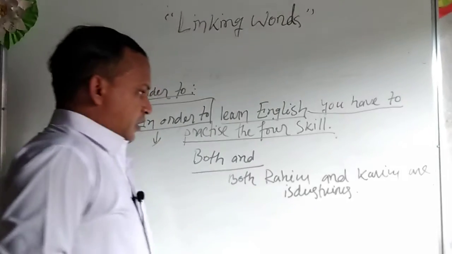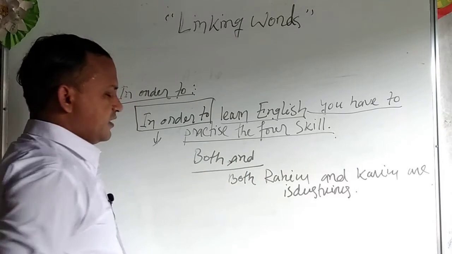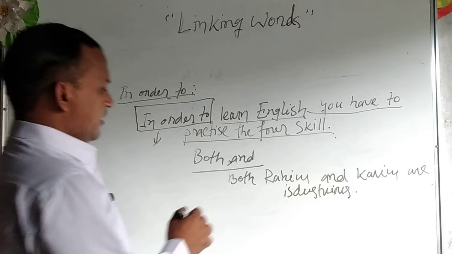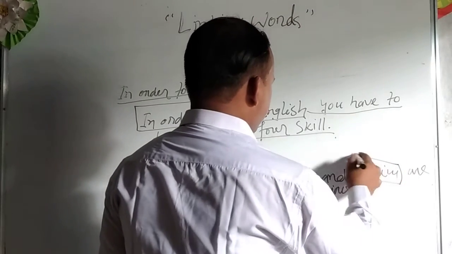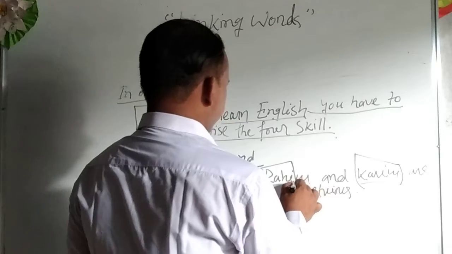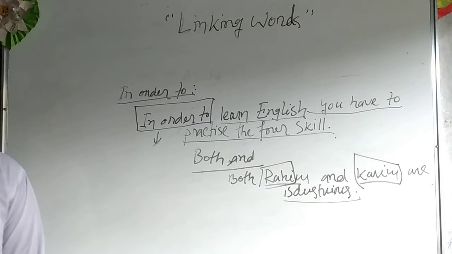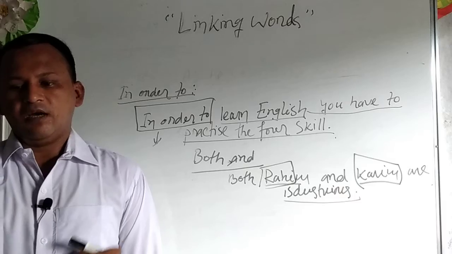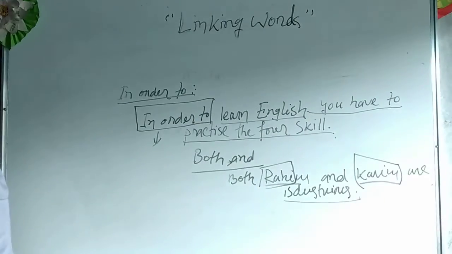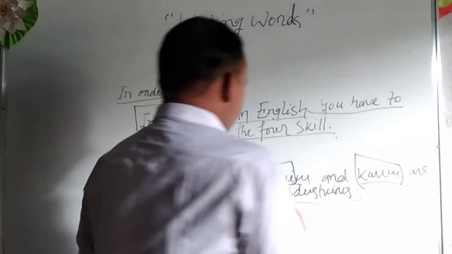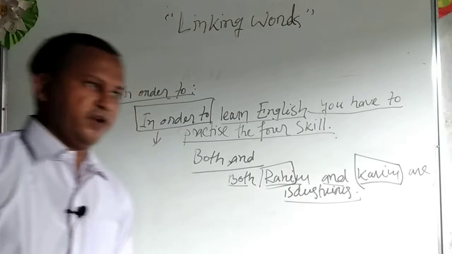Have a look please. Both and is a linking word. This describes Rohim and Karim as two persons or qualifying. So both is used for two persons, and both and describes the qualities of these two persons.